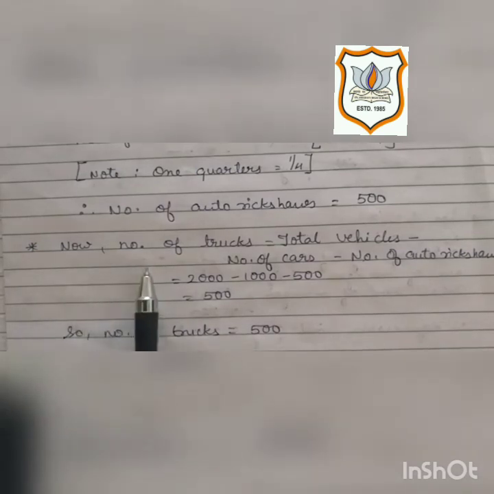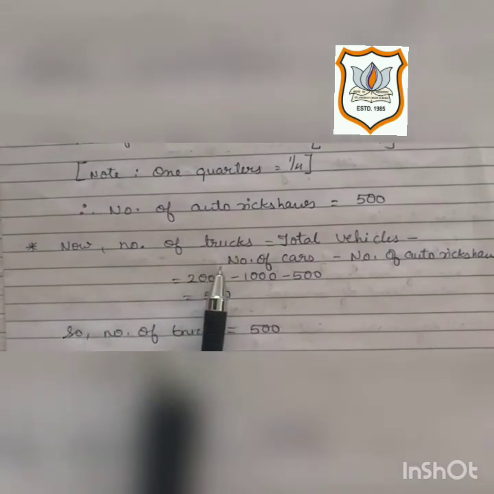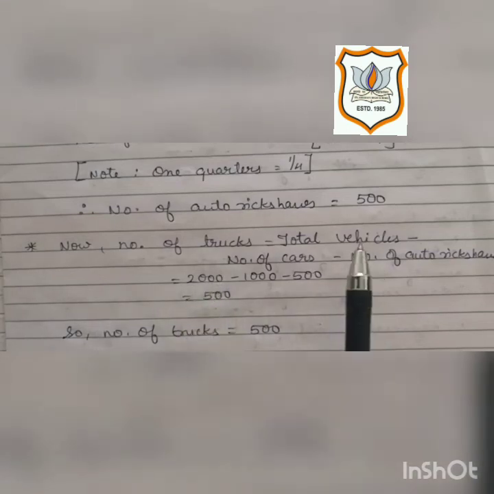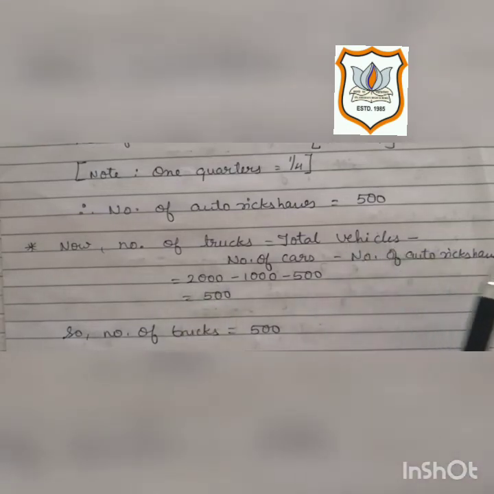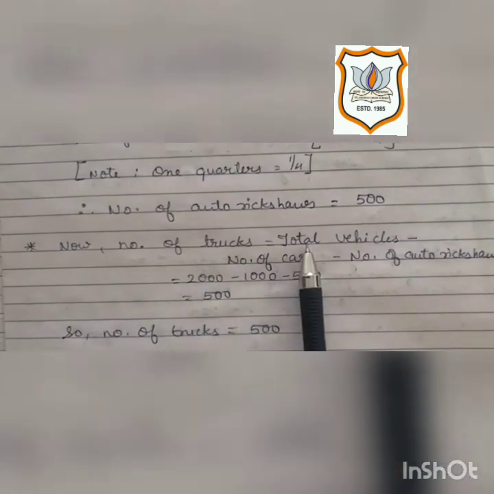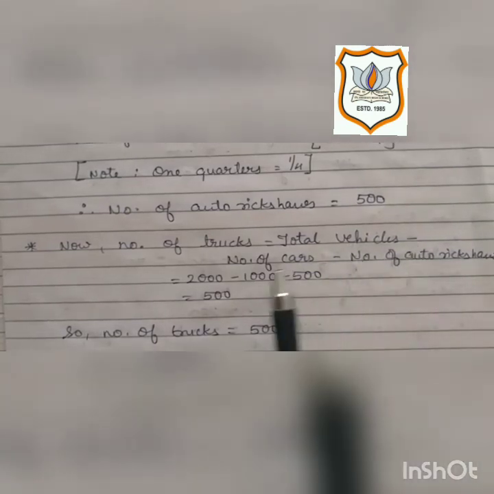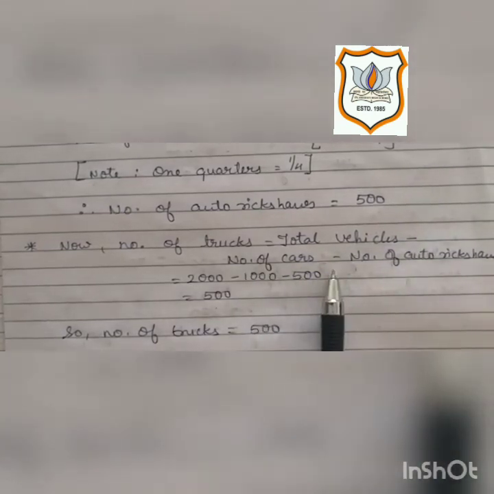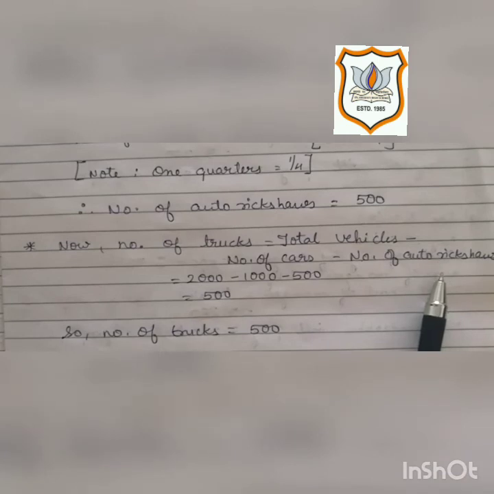Now, the number of trucks. See, it was mentioned in the question that the remaining vehicles that passed on the road were trucks. So, how will we calculate how many trucks passed by that road? We have to find out by the method: total vehicles minus number of cars minus number of auto rickshaws.